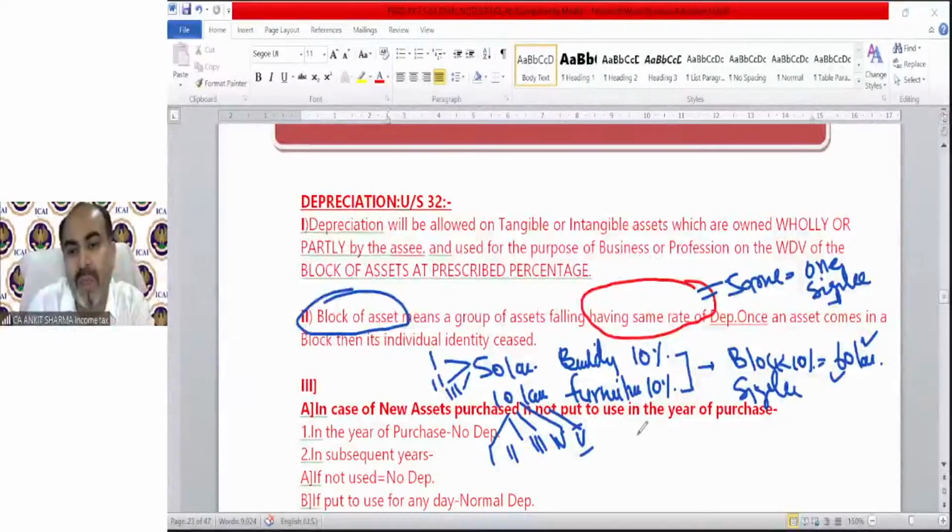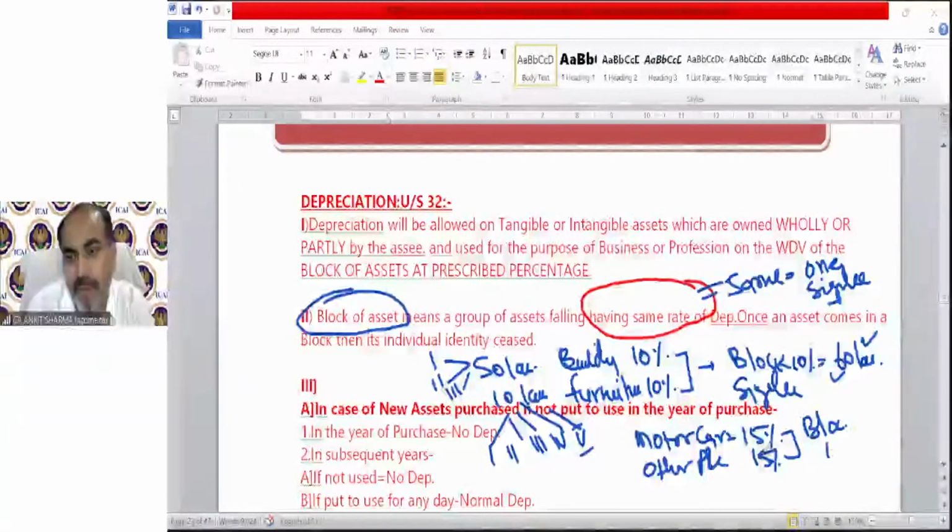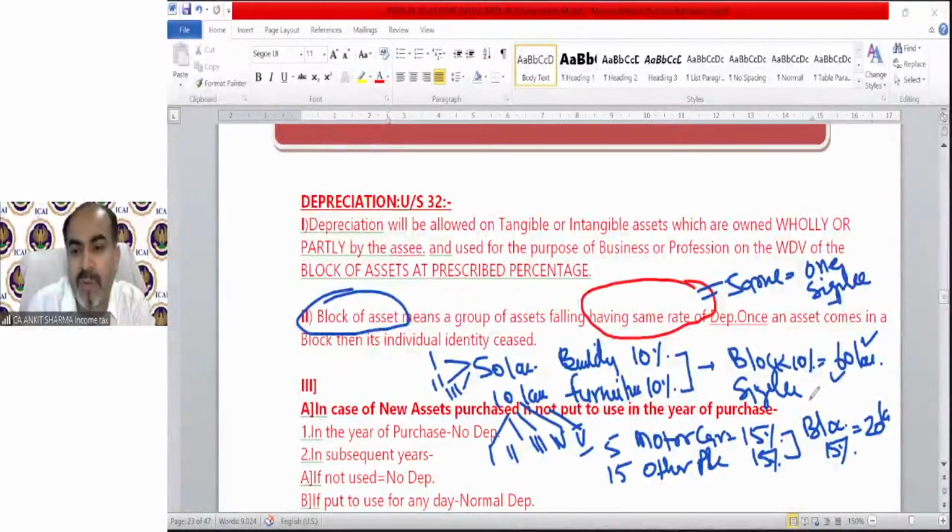In the same way, on motor car, under income tax, the depreciation rate is 15%, and for other plant and machinery, again the rate is 15%. So we can show it like this: a block of 15% rate. The single value, whatever the aggregate of these two at 15%, will be shown over here. For example, this was 5 lakh and this was 15 lakh. So we will say we have a block of 15% and its value is 20 lakh rupees.